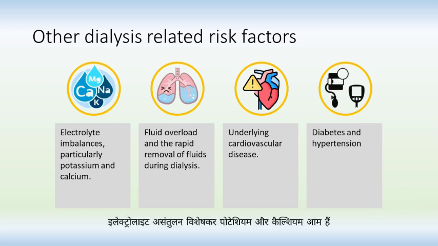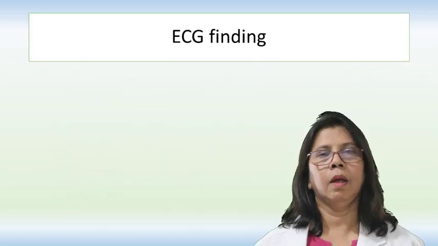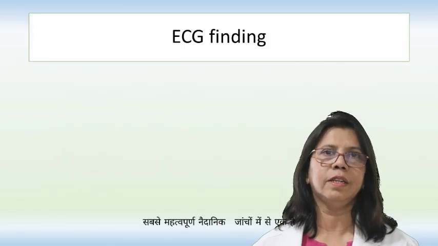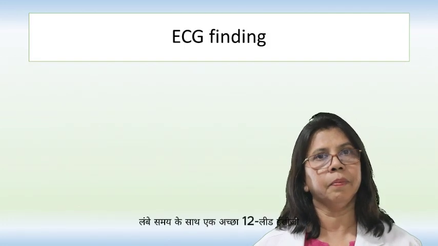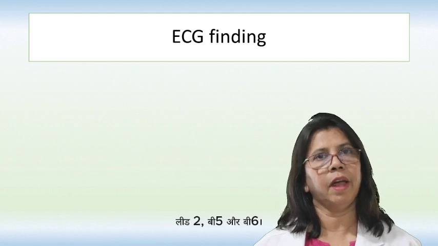Electrolyte imbalances, particularly potassium and calcium, are common during dialysis and can predispose to arrhythmias. Fluid overload and the rapid removal of fluids during dialysis can lead to hypotension, strain on the heart, and trigger arrhythmias. Underlying cardiovascular disease, which is common in ESRD patients, is a significant risk factor. The presence of comorbid conditions like diabetes and hypertension also contributes to the risk. One of the most important diagnostic investigations is a good 12-lead ECG with a long lead 2, V5 and V6.